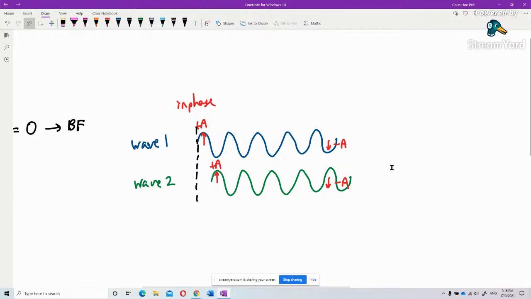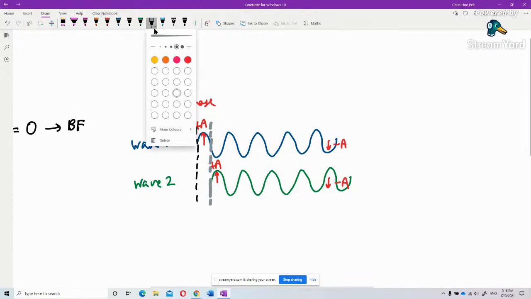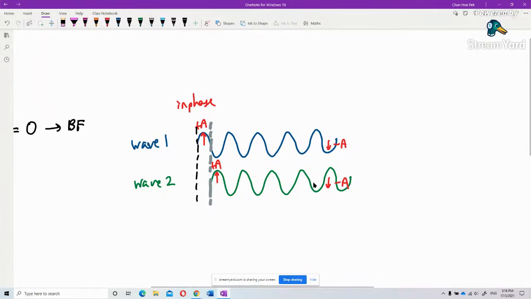Which one has a longer distance? See that? The path difference? I don't like the thickness. So just hold on a second. I rub off everything. Sorry. Okay, never mind.